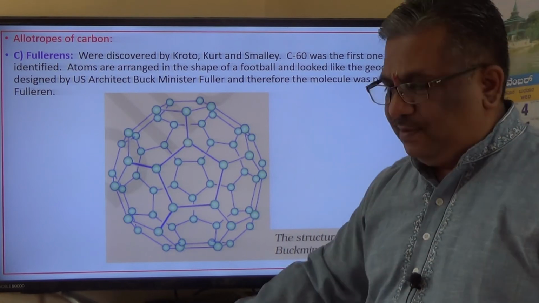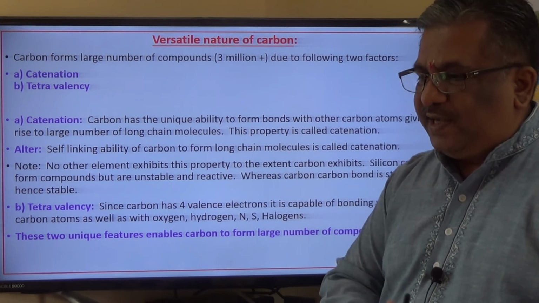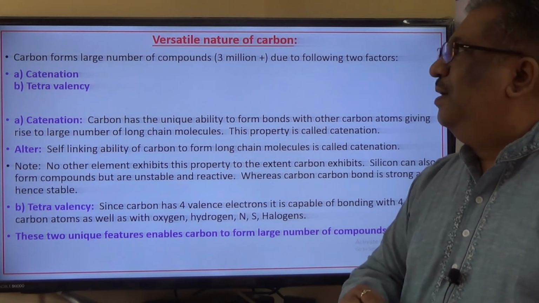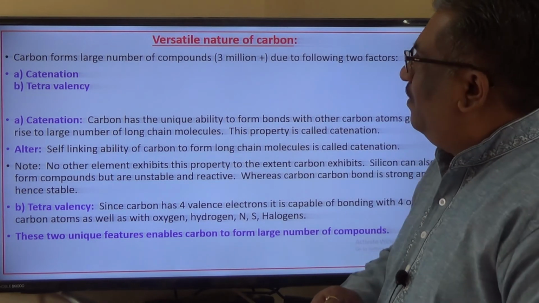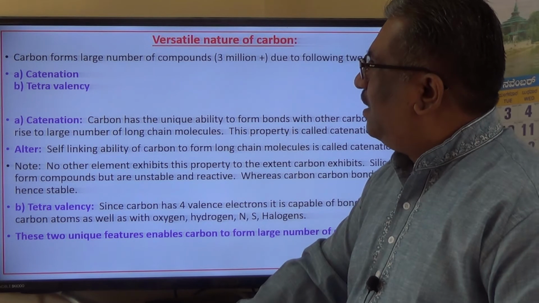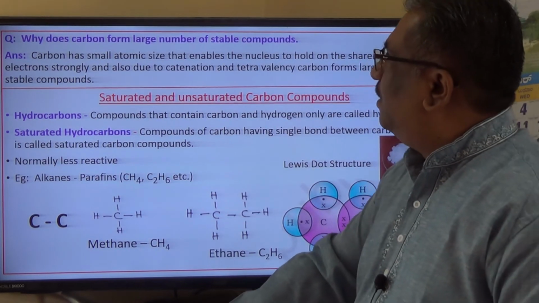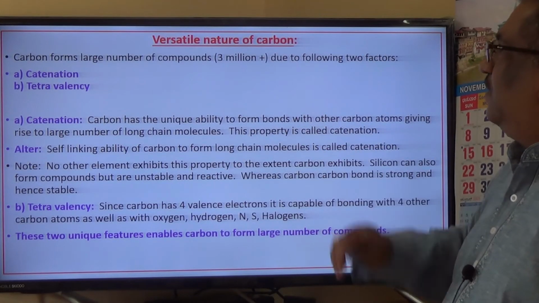Okay, next one. Versatile nature of carbon. Here, what is this versatile nature of carbon? Let us try to understand. I think next slide we will go and then come back. No, not here. Here itself. Okay.